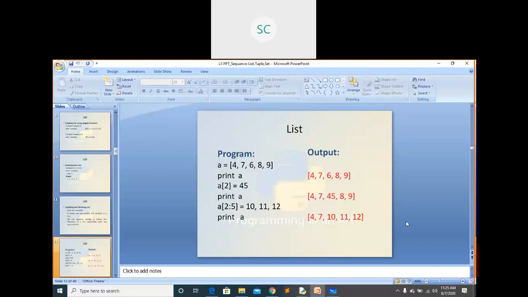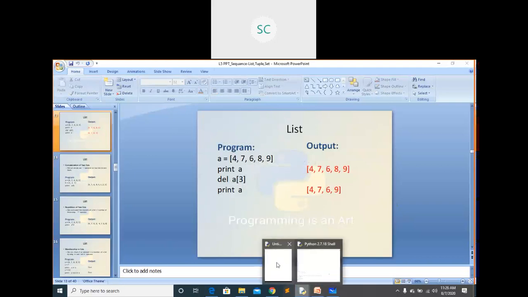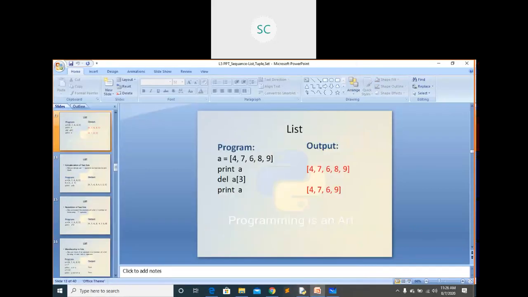This is what we have seen just now, retrieving the elements from the list. We have one function, del. By using del you can delete some elements within the list. We'll see one example. We will update some elements. Let's see, better I will take a new one.